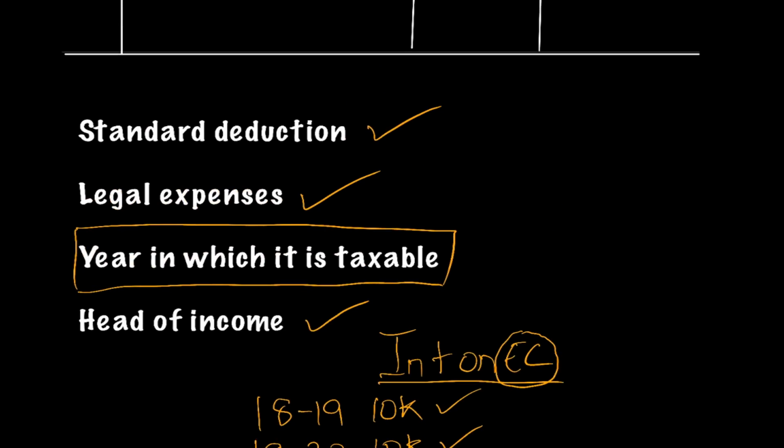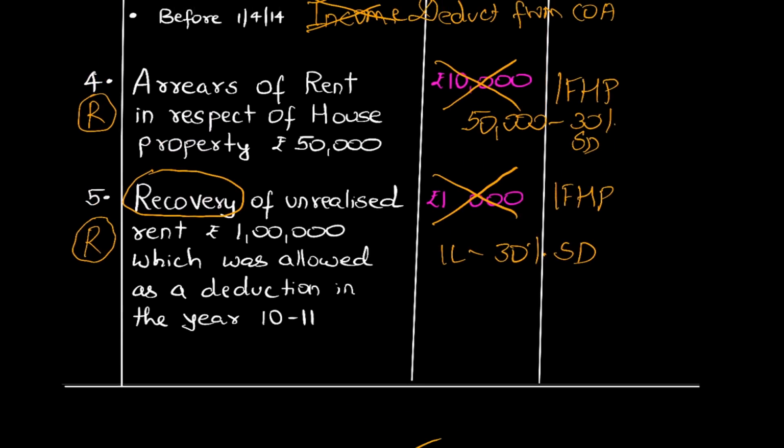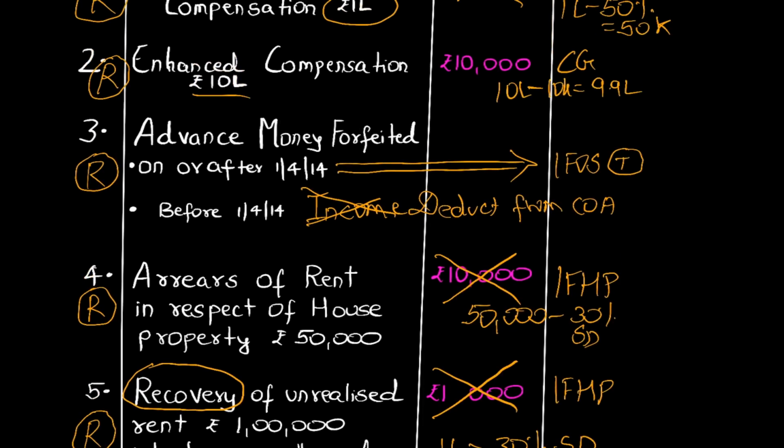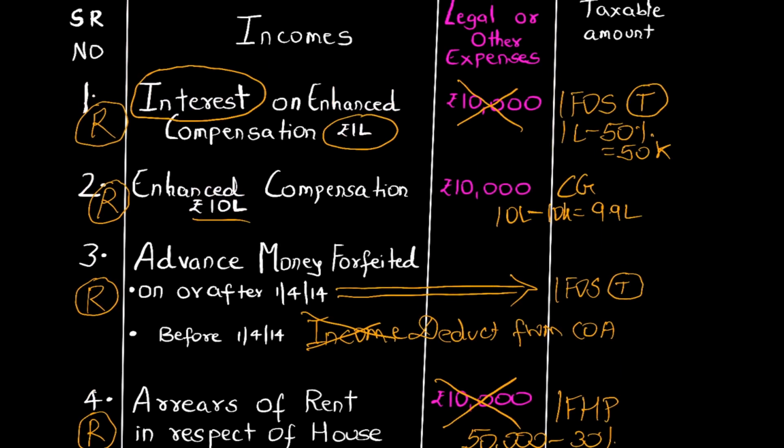So friends, standard deduction, sometimes 30%, sometimes 50%. Legal expenses only for enhanced compensation we deduct and not for all other incomes. Year in which it is taxable, all these incomes which I have considered are taxable on receipt basis. And the head of income for arrears of rent and recovery, it is house property. For advance money forfeited, income from other sources. Enhanced compensation, capital gain, and interest on enhanced compensation is again income from other sources.